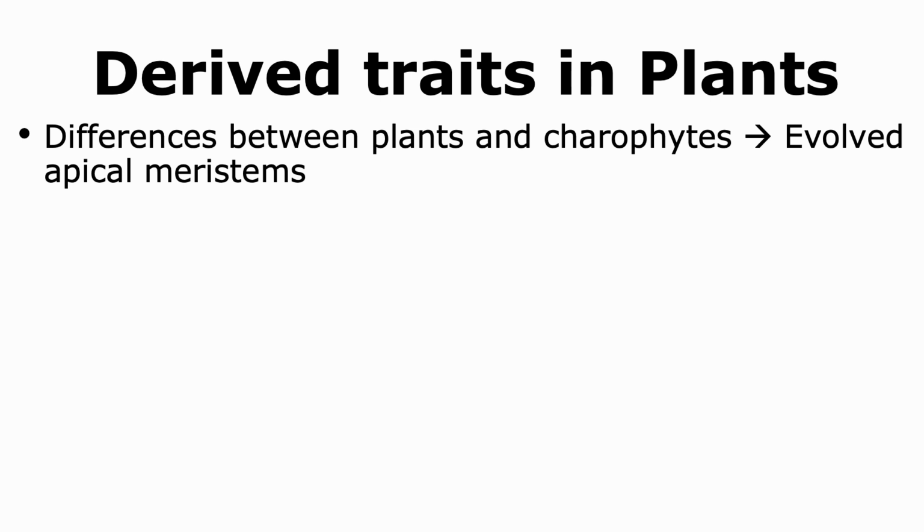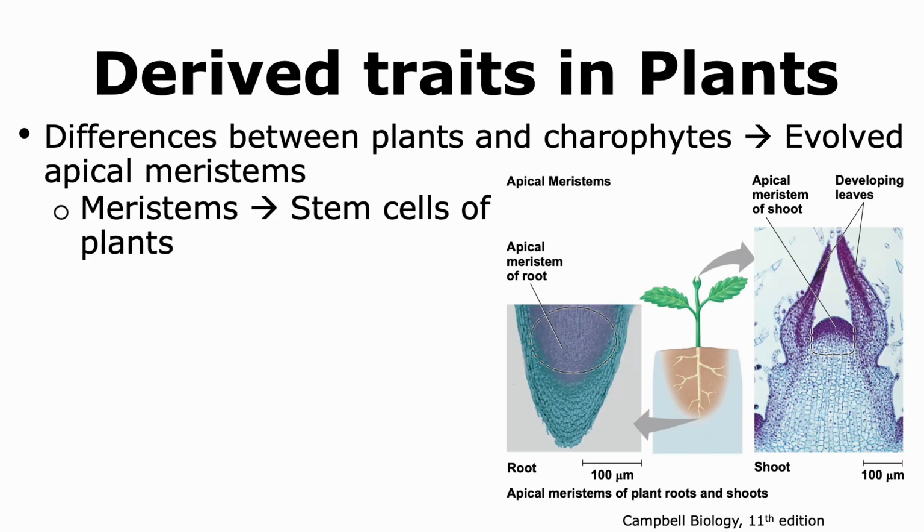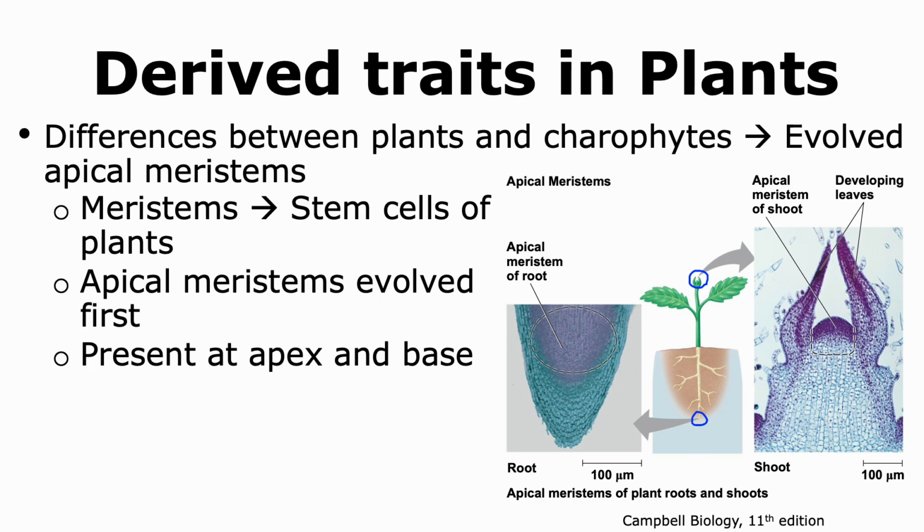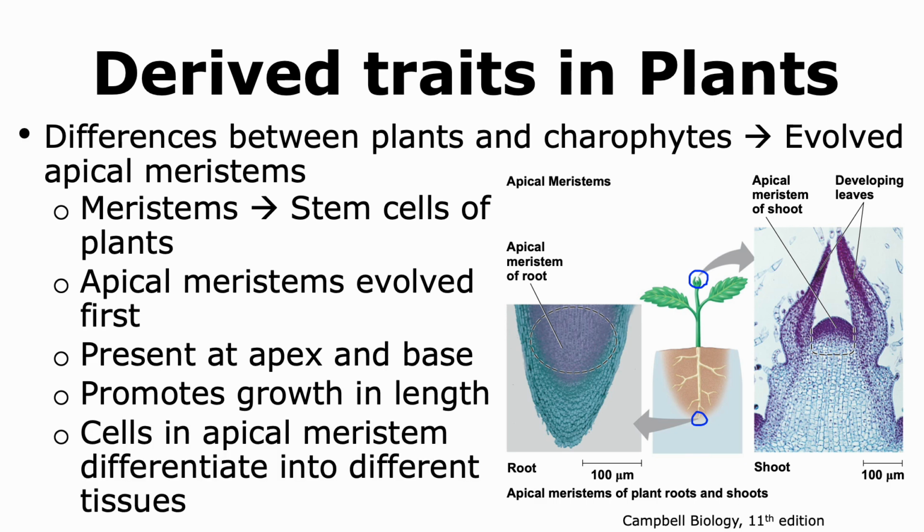The presence of apical meristems is another derived trait observed in plants that is absent in charophytes. Meristems are the stem cells of plants and can give rise to a wide variety of different cells. The apical meristems were the first meristems that evolved. They are present at the apex of the plant as well as the base of the plant. Apical meristems promote the growth of the plant in terms of length. The cells that make up the apical meristem are able to differentiate into different types of tissues.